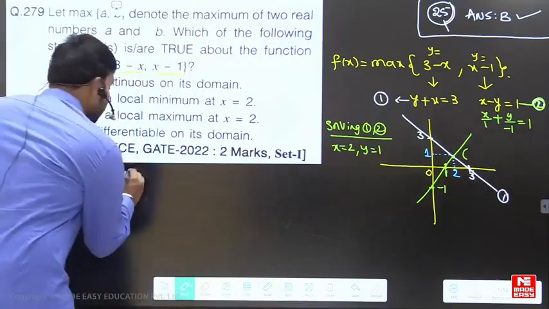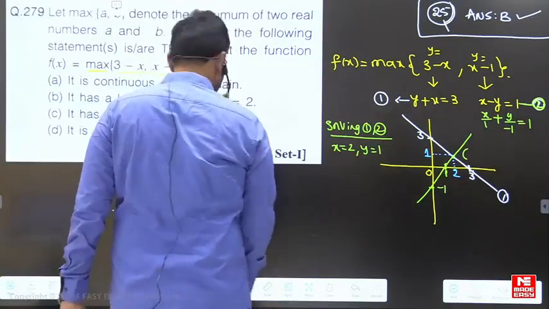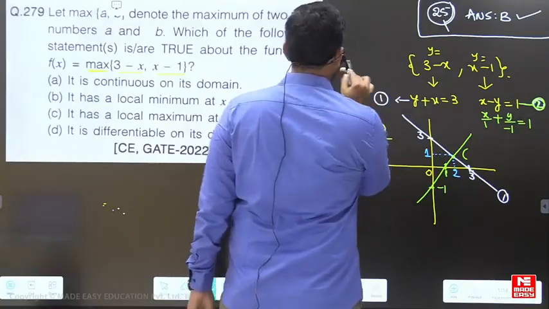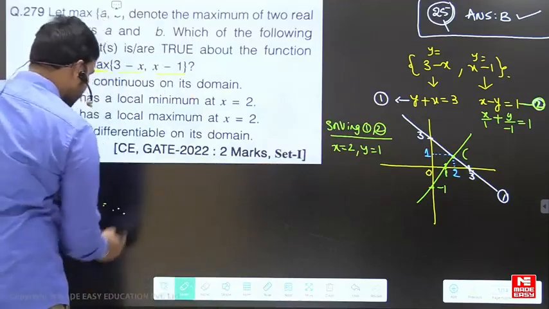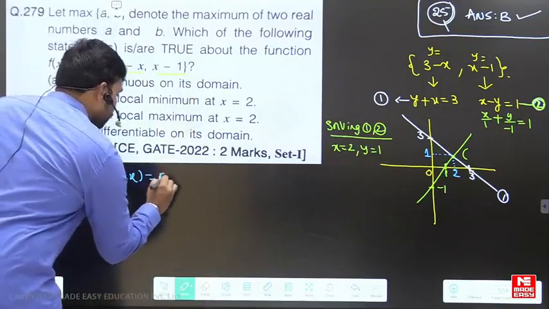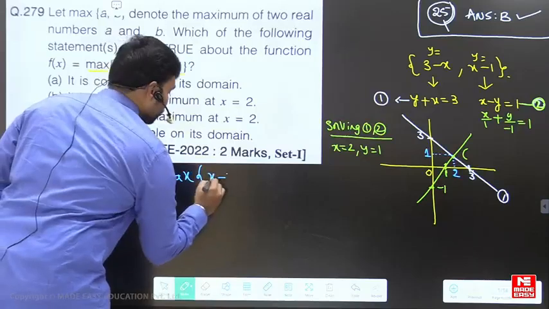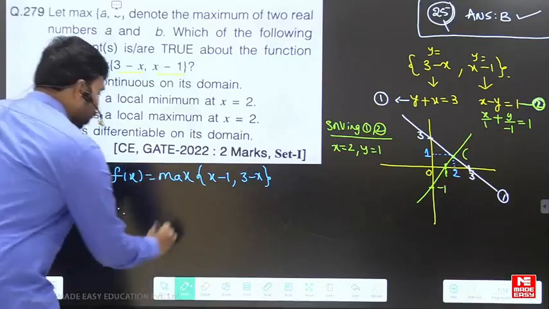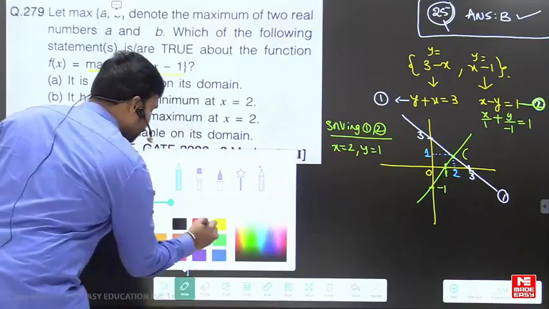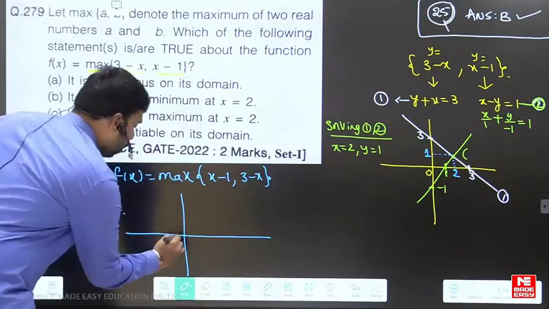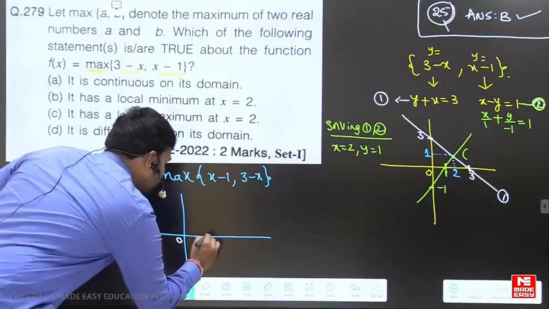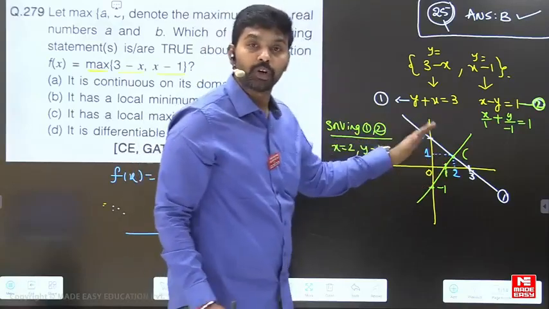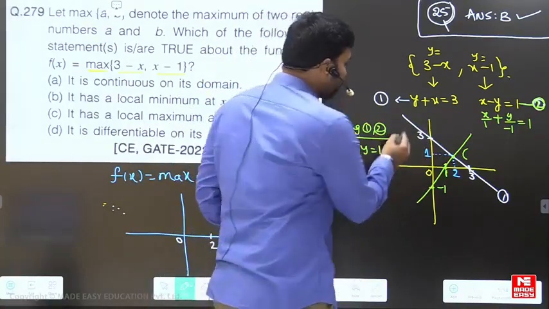Now let me write that. So these are the two functions. Now I am going to write f of x is equal to the maximum of x minus 1 comma 3 minus x. If you draw this, what will be the shape of it? Anybody? What will be the shape of it? If this is the origin, and this is 2. Now what is the maximum of these two curves?